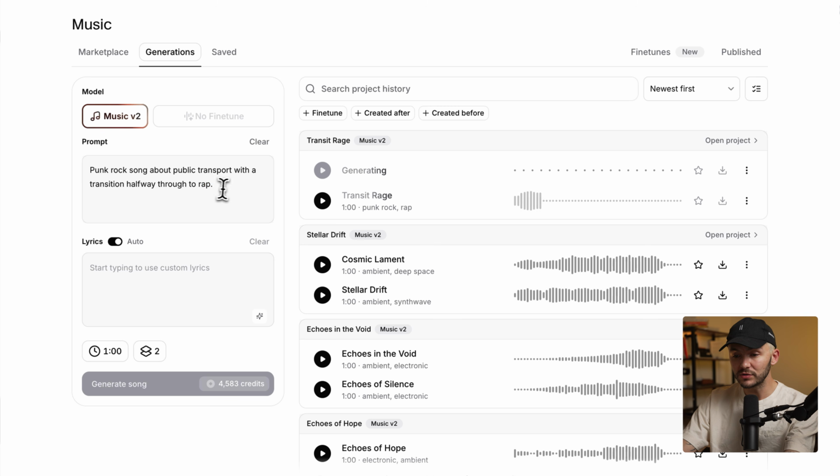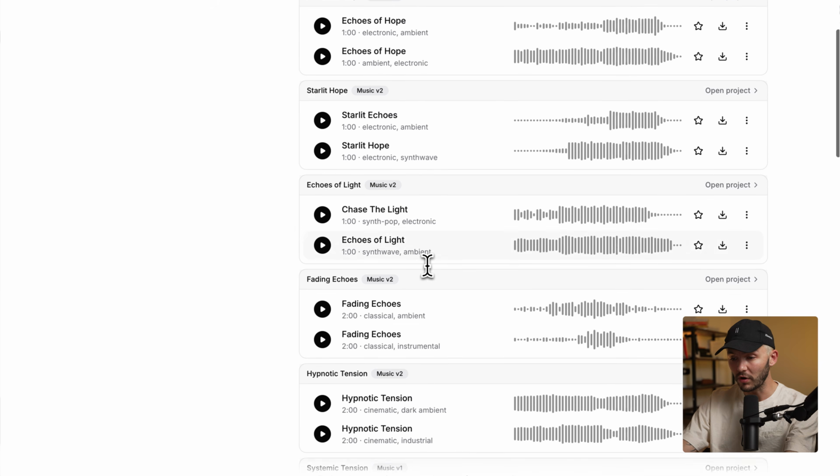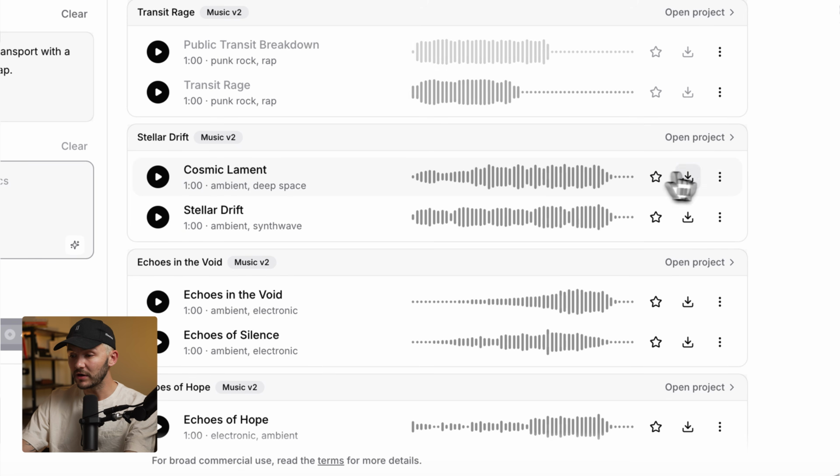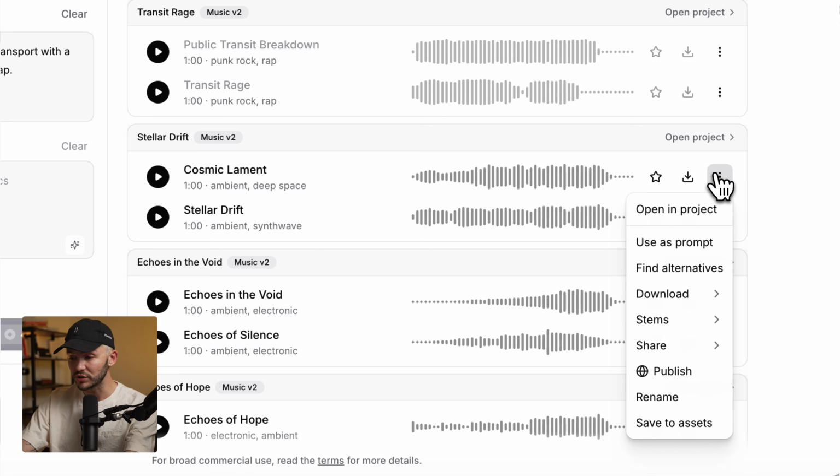This interface allows you to see your prompts better. Also, it's a better interface to input your lyrics, and you can easily see the history of all of the songs that you've generated. If we click on the 3 dots, we also have a bunch of options, such as finding alternatives within the Eleven Music library, but also reusing the prompt and even opening the projects. Now let's listen to our generations.